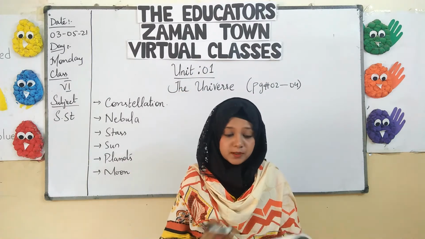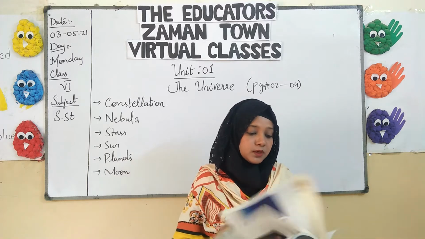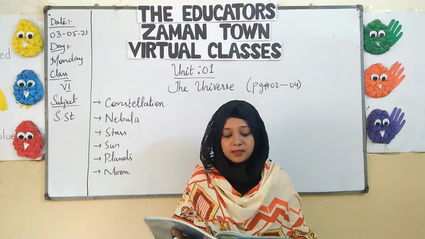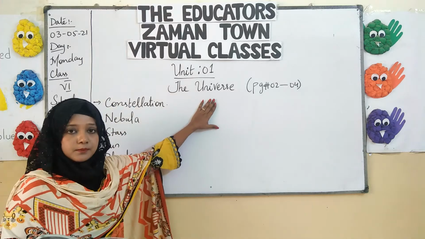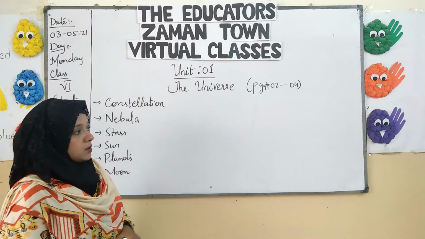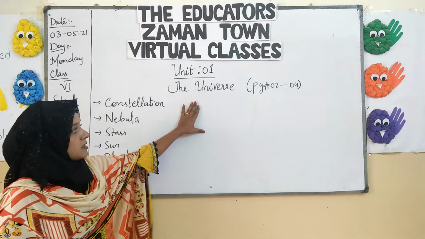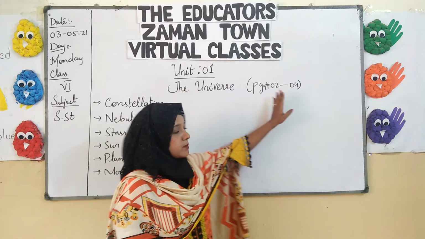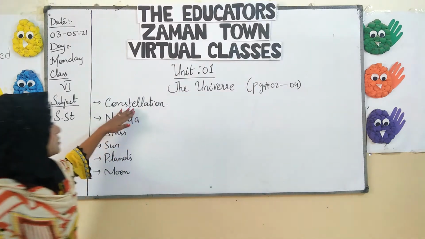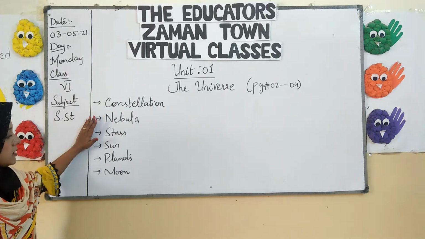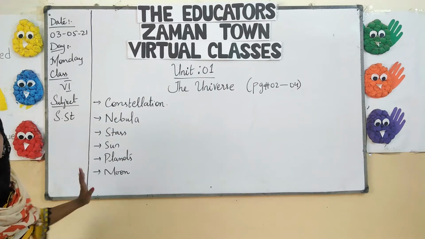Right, so let's open the book and have a look at our first chapter. The first chapter is Unit 1, which is the universe. In the universe, we are just going to discuss 2 pages, which means half of the chapter. That will cover the constellation, nebula and the formation of stars, sun, moon and the planets.